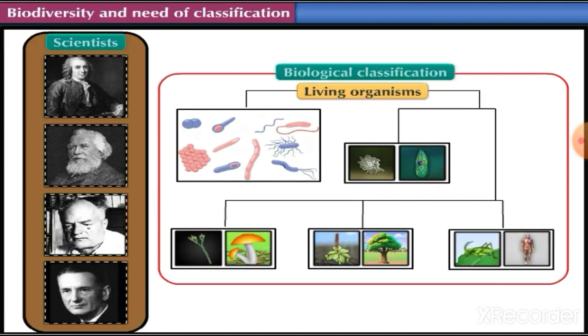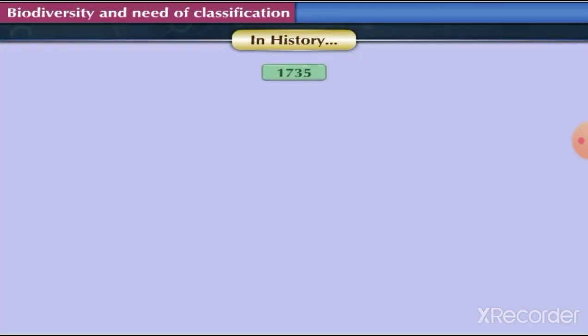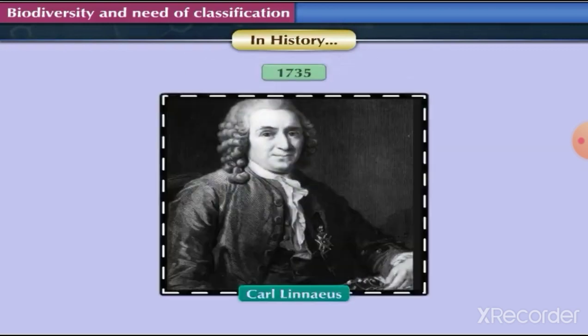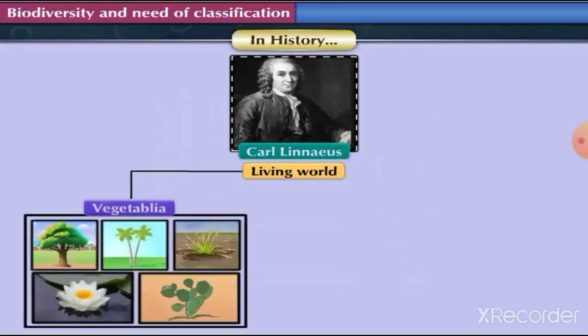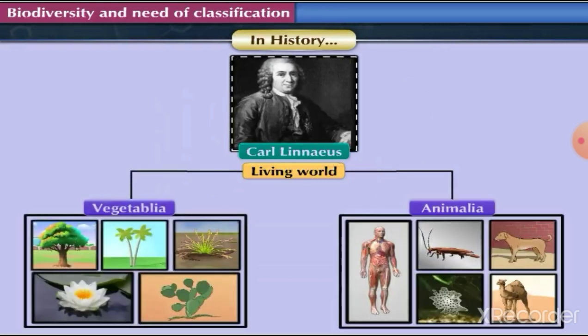Come, before studying the present system of classification, let us peek into the history and quickly revise about classification carried out by different scientists. In history, in 1735, Carl Linnaeus was the first scientist who divided living world into two kingdoms, Vegetalia and Animalia.